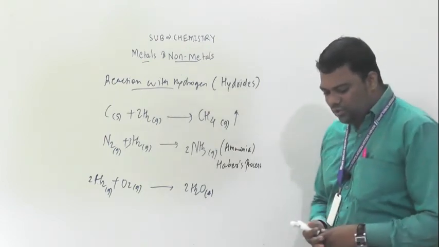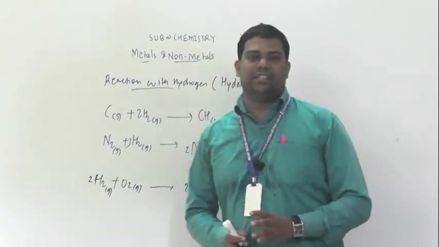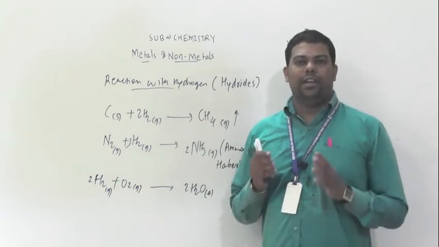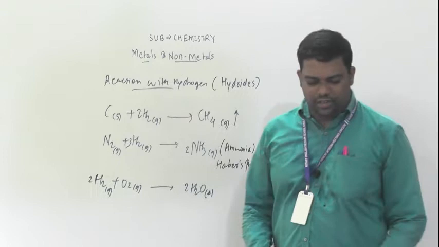These hydrides that we form are the building blocks of all living things.